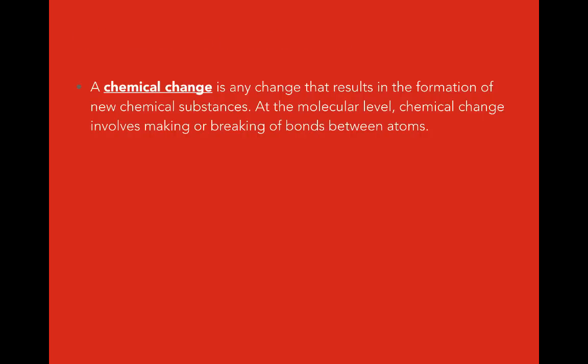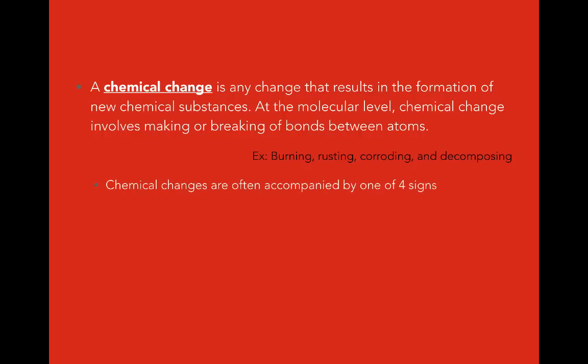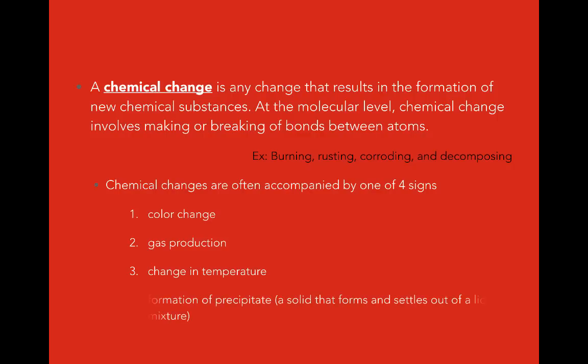During chemical changes, a new substance will be formed. This occurs because this action involves a breaking or creating of bonds on a molecular level. Some examples of chemical changes are burning, rusting, corroding, and decomposing. There are 4 signs we can look for to help determine that a chemical change is occurring. They are color change, gas production, change in temperature, and formation of a precipitate. A precipitate is a solid that settles out of a liquid mixture.